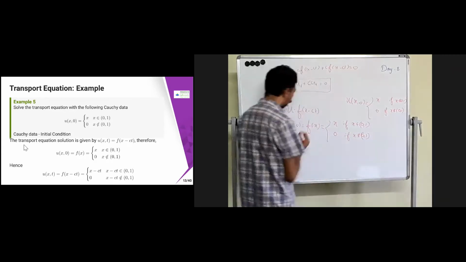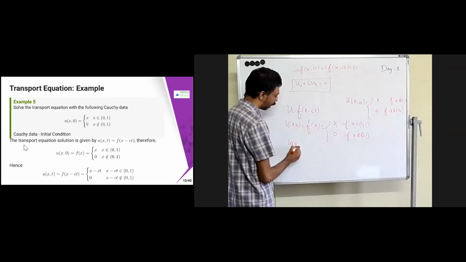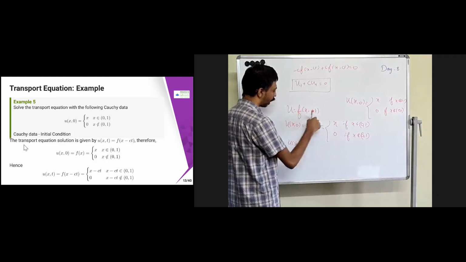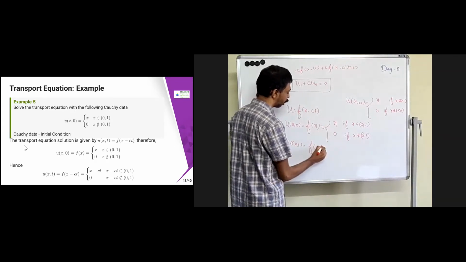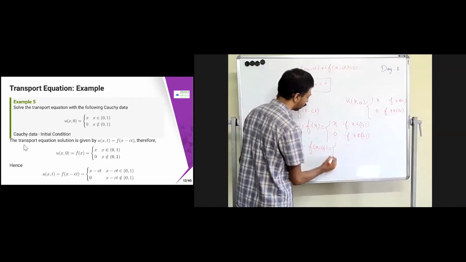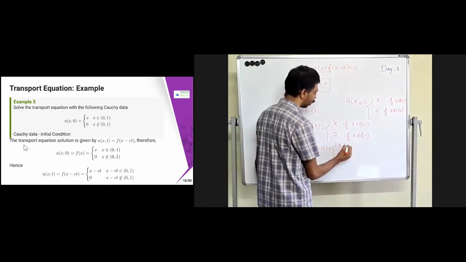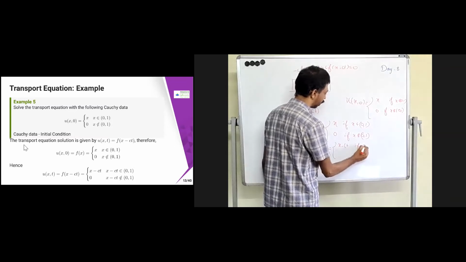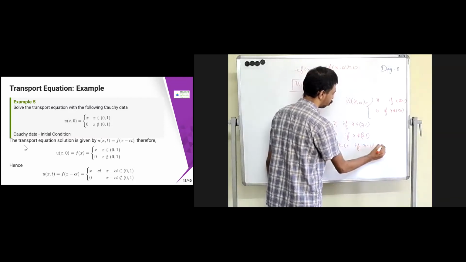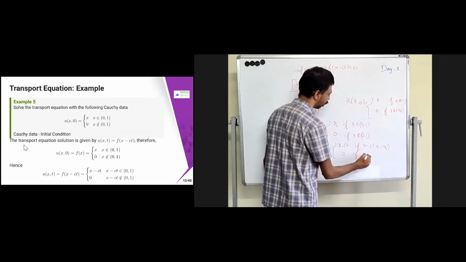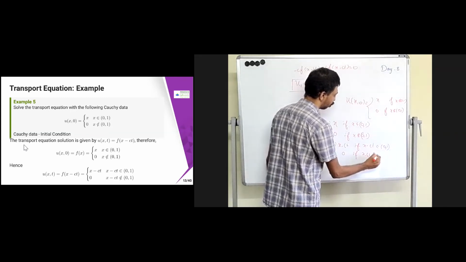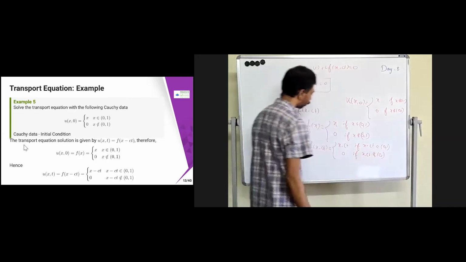Therefore, what is u of x comma t? Whatever I have as x in f of x, I am just going to replace that with x minus ct. So f of x minus ct is nothing but x minus ct if x minus ct belongs to (0, 1), and 0 if x minus ct does not belong to (0, 1).